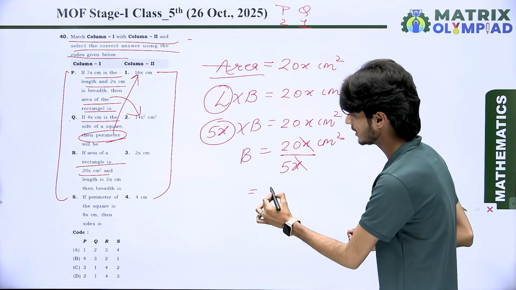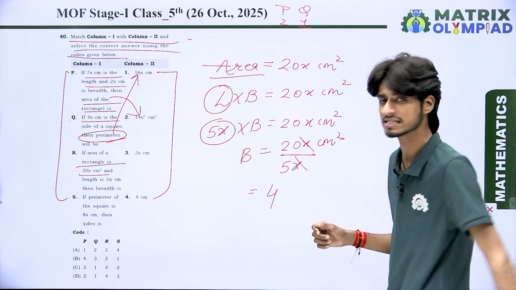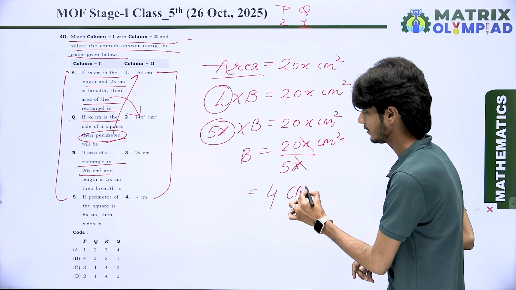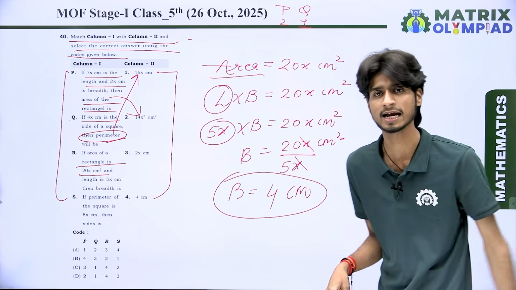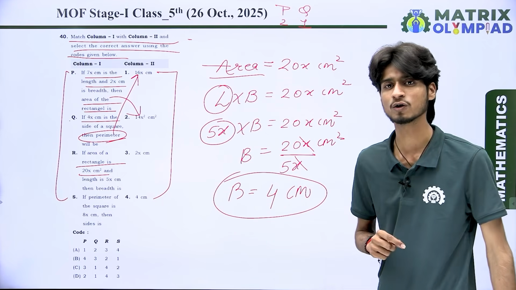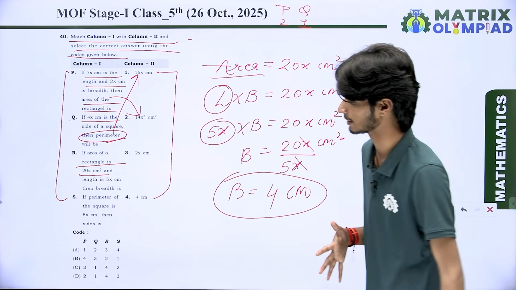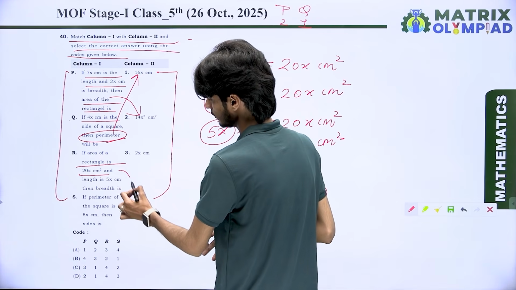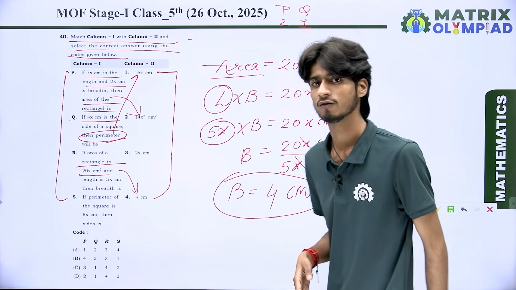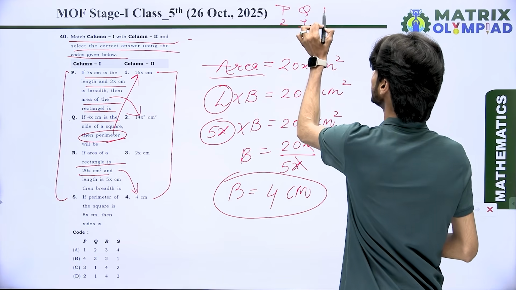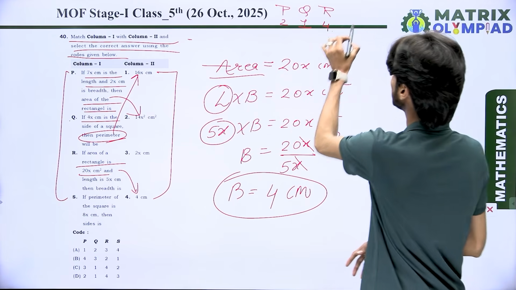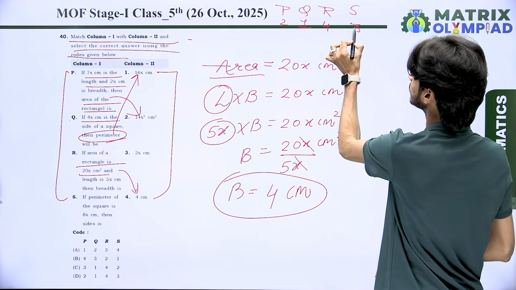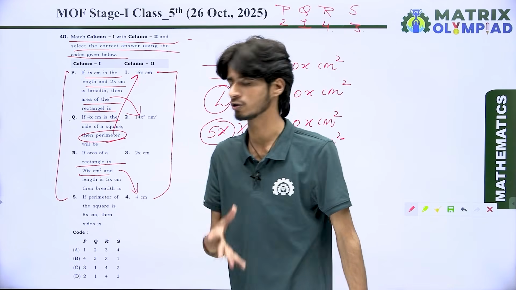And whenever 20 is divided by 5, the resulting value is 4. And we have centimeter as the unit because the unit of breadth is centimeter. So the correct value is 4 centimeter for the breadth. So we have 4 centimeter in point number 4. It means R directly meets with point 4. The remaining one directly meets with point number 3. But we will discuss it also.